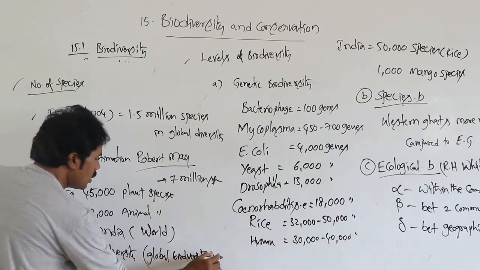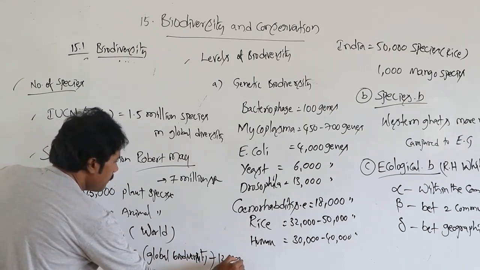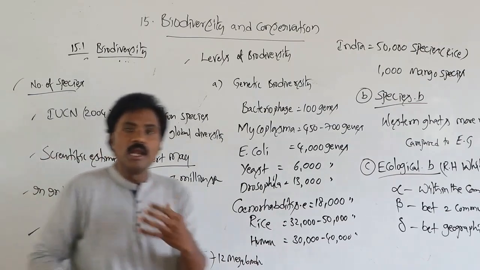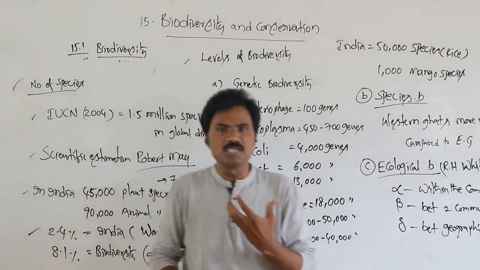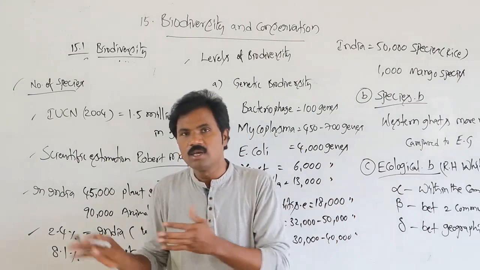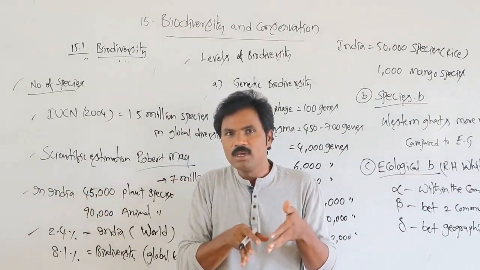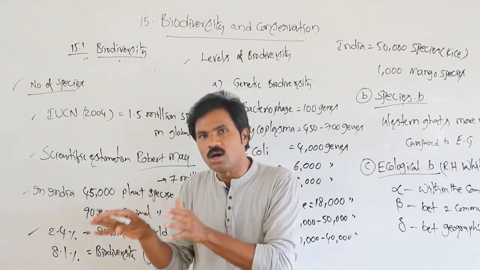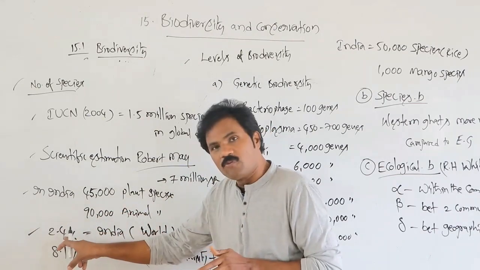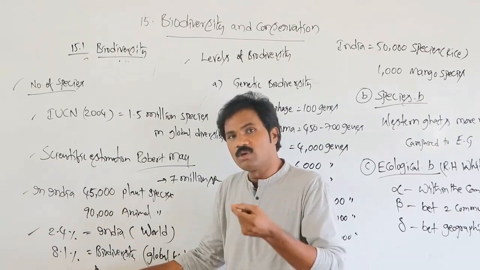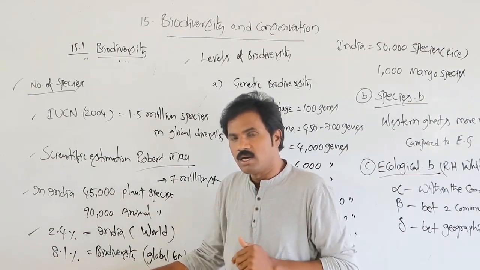That means India is counted among the 12 mega biodiversity countries. Related to species richness, India's species are higher when compared to the remaining countries. Even though it occupies very little area, it has the maximum number of species. That is only 2.4% of area, but 8.1% of the species, both plants and animals, terrestrial as well as aquatic organisms.